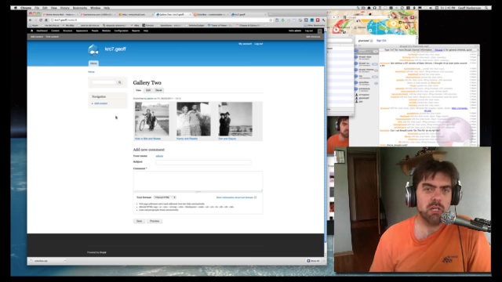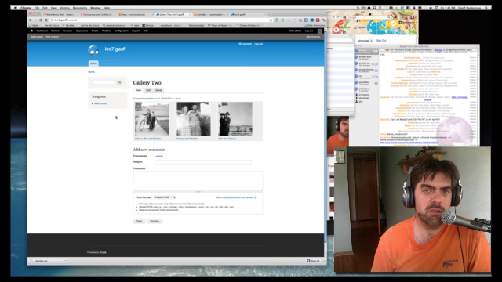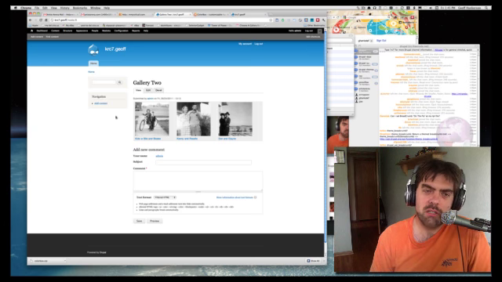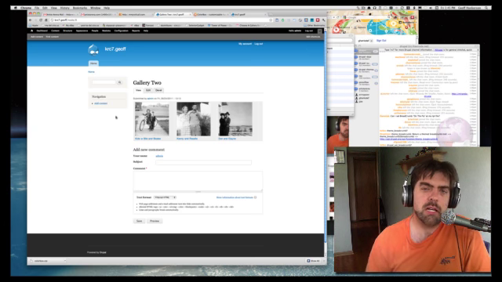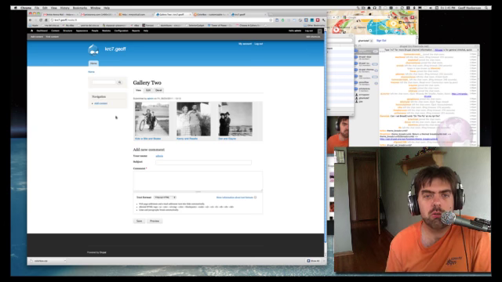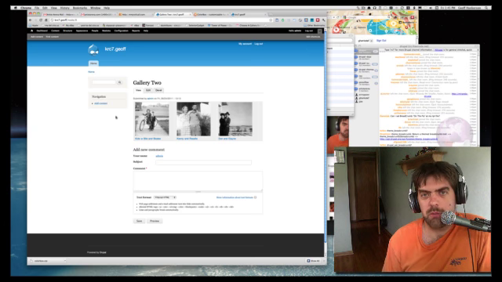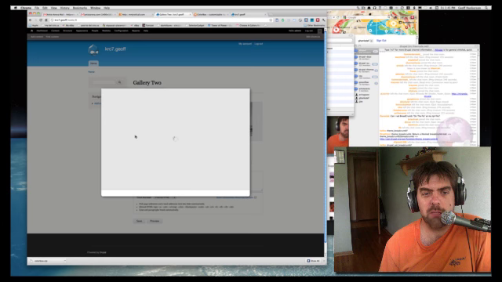Very similar to the way Lullabot did in that screencast in Drupal 6. Almost exactly the same, just things are slightly different in Drupal 7 due to all the updates. But I hope that that has shown you how to do multiple galleries in Drupal 7 with this nice little lightbox effect.